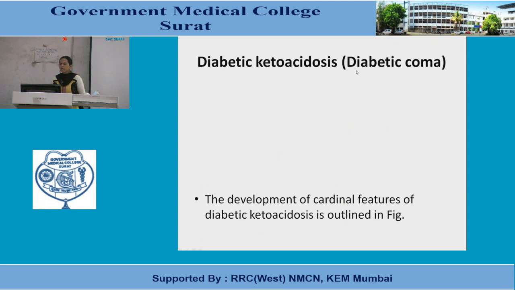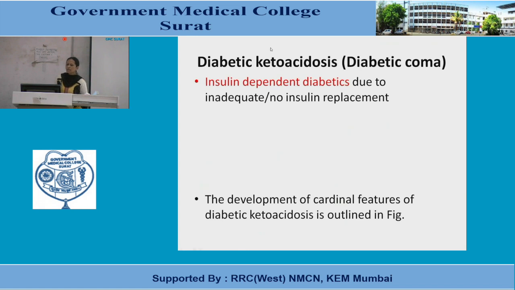Diabetic ketoacidosis or diabetic coma, that is another indication of insulin. First of all, we have seen the first use of insulin is diabetes mellitus, and in that we have discussed the various regimens, how to start and how to maintain. Everything we have discussed in case of diabetes mellitus. Now another indication for insulin is insulin emergency. First we'll see diabetic ketoacidosis, also known as diabetic coma.